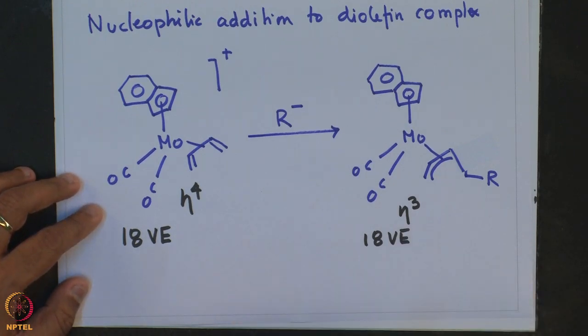So, here is another very interesting example in which nucleophilic addition to a diolefin complex has been discussed, and this reaction as well as the earlier reaction where electrophile addition to the diolefinic complex was discussed, these two reactions together fall in the third subcategory of the methods available for preparation of these transition metal eta 3 allyl complexes, and this third category involves the class of reactions which converts diolefin complexes into their eta 3 allyl counterparts by the addition of various electrophiles and nucleophiles.